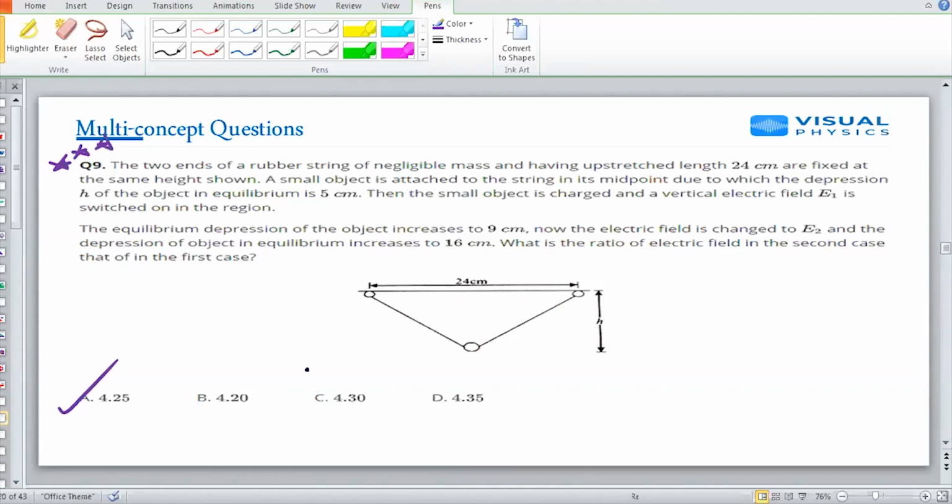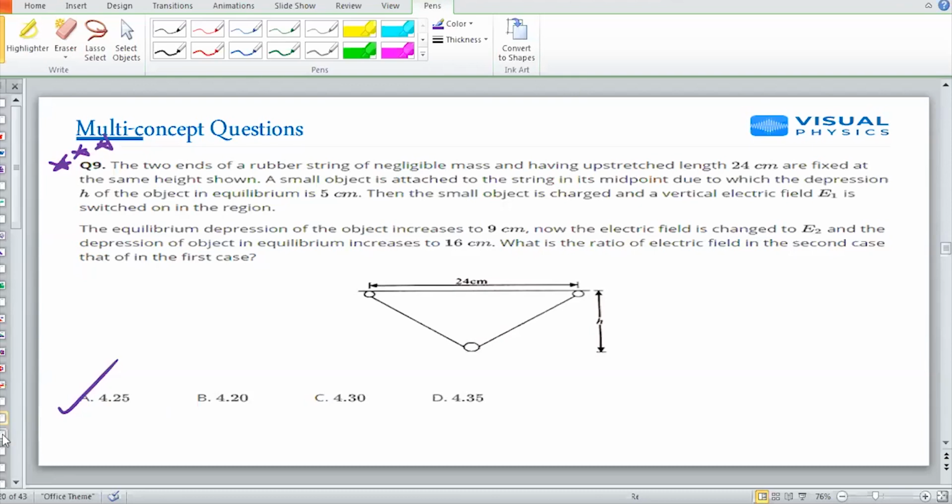Now a small object is attached to the string at its midpoint, due to which the depression of the object is 5 centimeter. Then the small object is given some charge and a vertical electric field E1 is switched on. Depression becomes 9 centimeter. E2 is switched on and depression increases to 16 centimeter. You have to find the ratio of the electric fields E2 by E1.